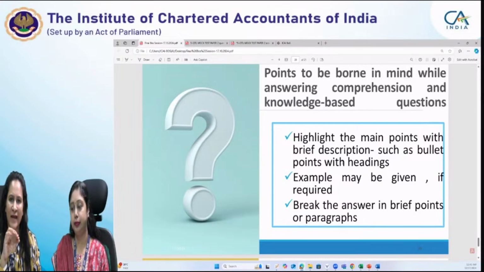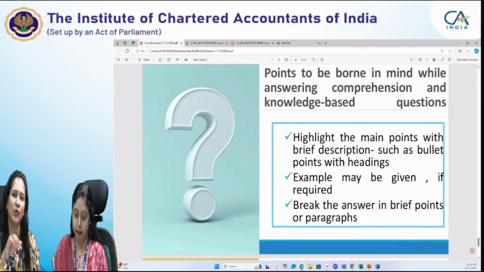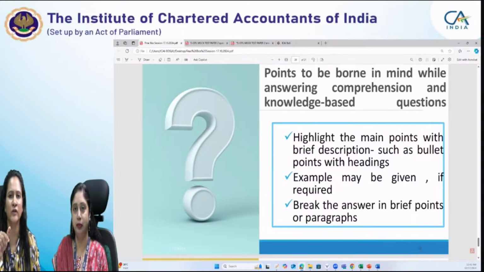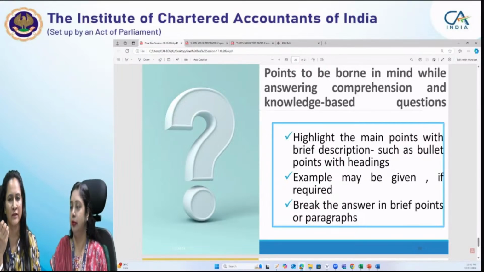Then apply those facts of the case scenario which are given in the question to the legal provisions which get applied in that case scenario. Give the correct legal provisions. Then you correlate those legal provisions with the issue involved in the question. And in the end, you may quote the name of the case law if you remember, or you can write that in that case also, it has been discussed in a judicial ruling, if you don't remember the name of the case.